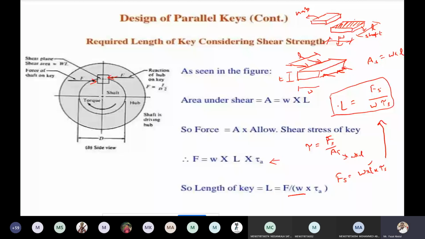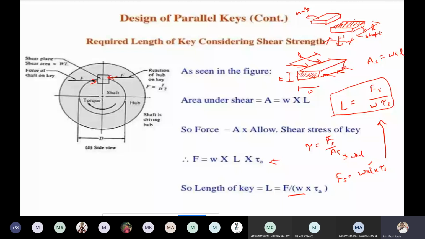Now, if the key is designed like this based on the shear consideration, the shear failure is overcome. The next thing is the key failing in crushing. When the material is made somewhat stronger, because of impact loads, the key is going to be subjected to crushing.